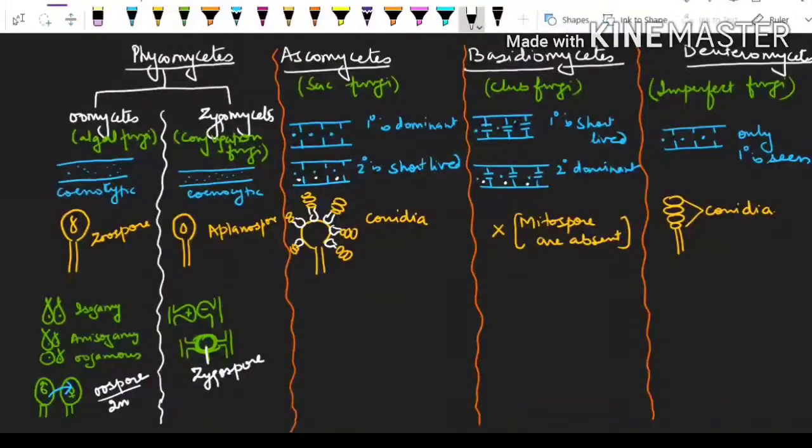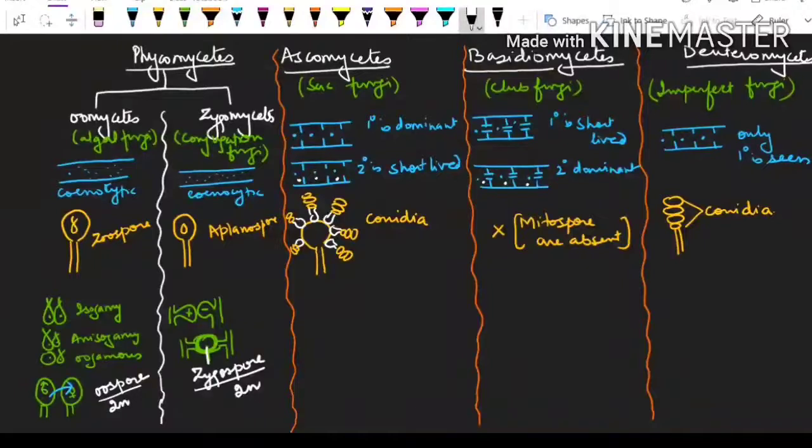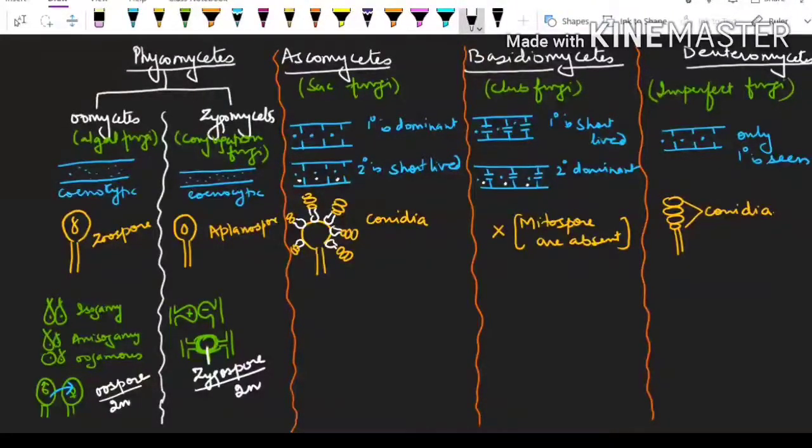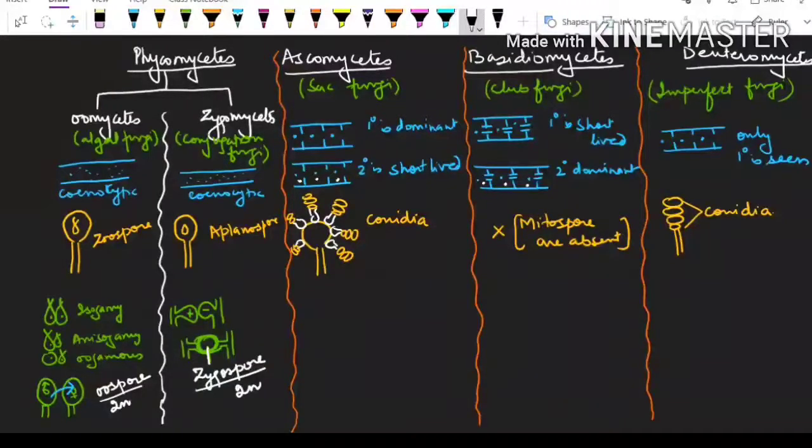The zygospore is a sexual spore of zygomycetes, which is also 2N, and please learn it carefully. I'm trying to revise once again. Oomycetes will make oospore and zygomycetes will make zygospore. Both oospore and zygospores are sexual spores and they are going for meiosis. It means they will work as meiocyte.